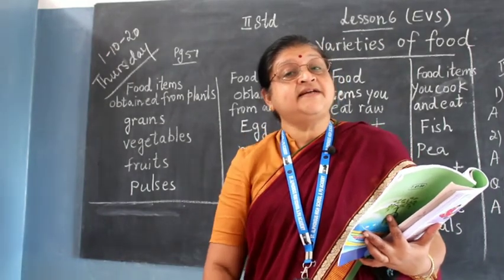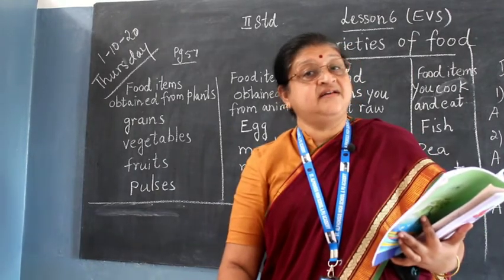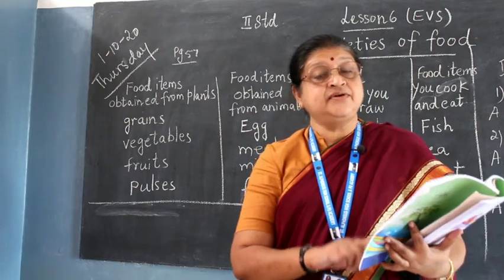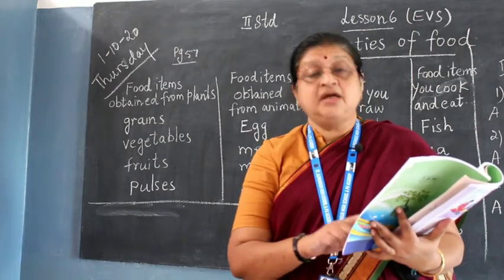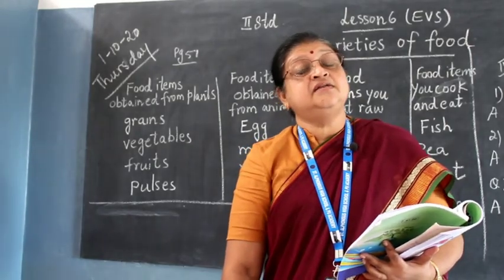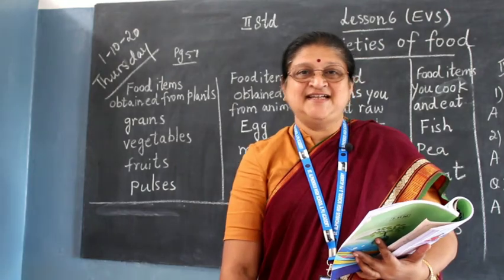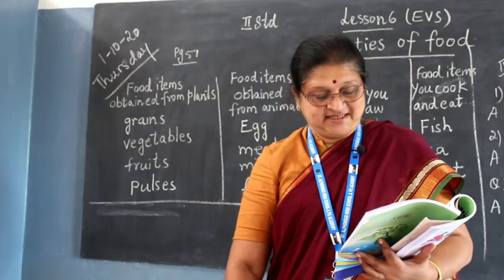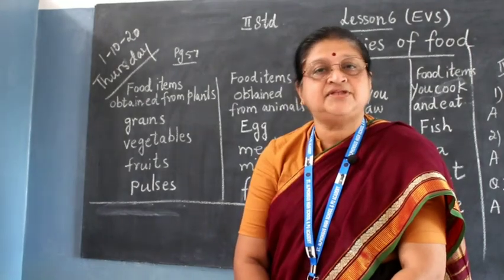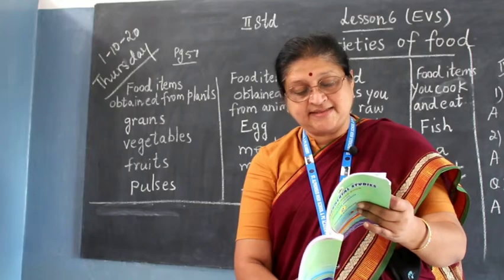So food items like rice, dals are common, children. Rice, dal, wheat, atta, all are common, but the vegetables will be different. So you can write the main food is same, but the curries differ. You can write according to the taste and availability. So this is the question on page number 62, which you have to fill in. Now we go to the next lesson, children, next topic.